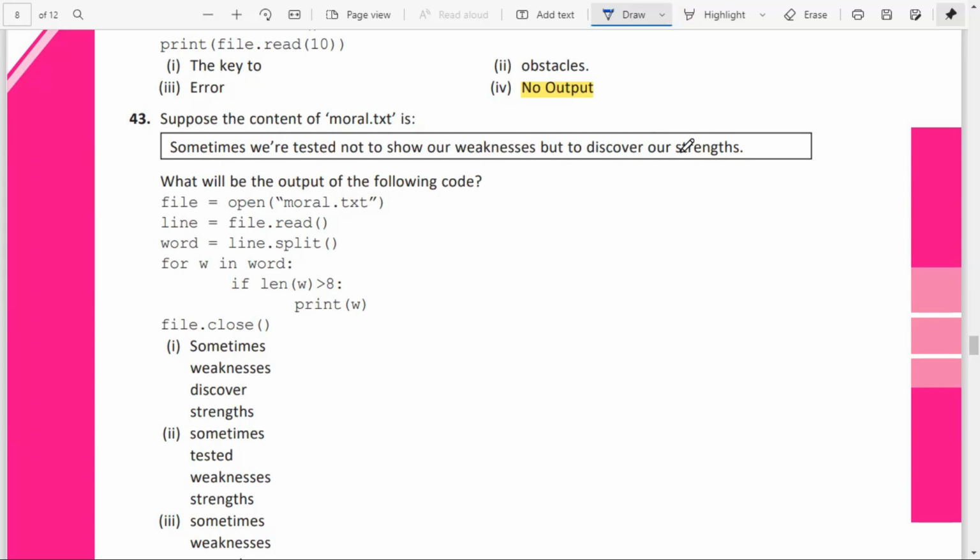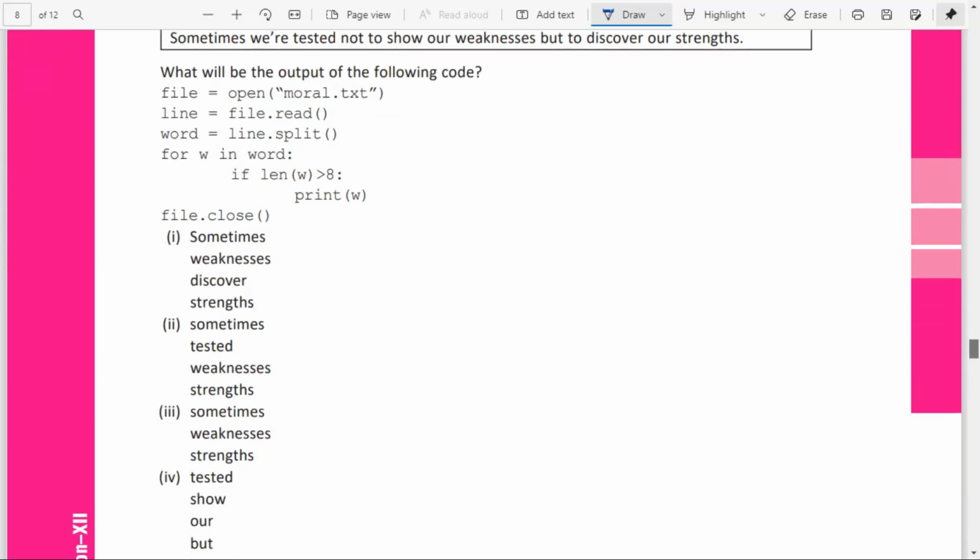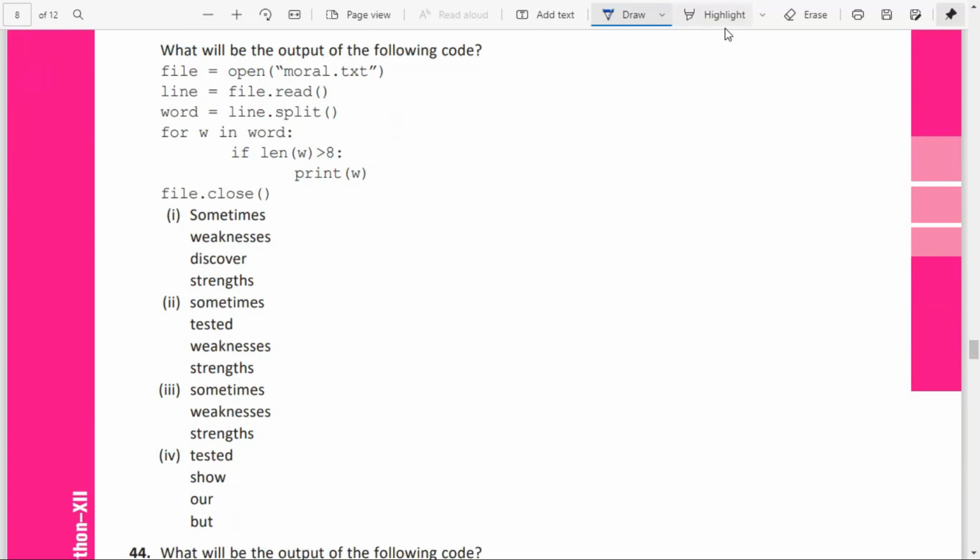So that will not come. Then 1, 2, 3, 4, 5, 6, 7, 8, 9, so this is also greater than 8. So what are the words coming? Sometimes, weaknesses, and strength. So option 3 is the answer.